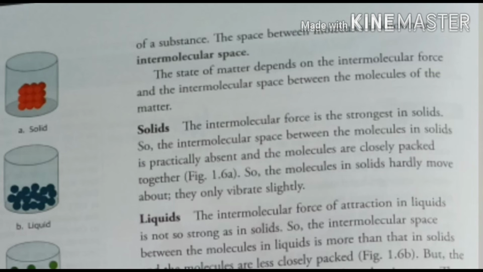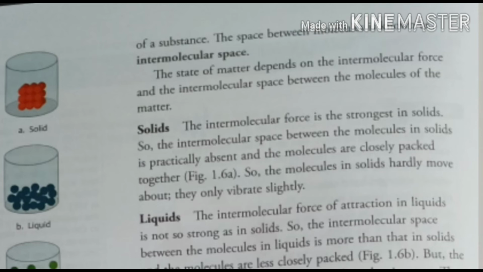So there are 2 terminologies. First is the intermolecular force of attraction and the second is the intermolecular space. They are inversely proportional to each other. If the intermolecular force of attraction is more, then the intermolecular space will be less. If the force is more, the particles will be closer, and that is why there will be less space.